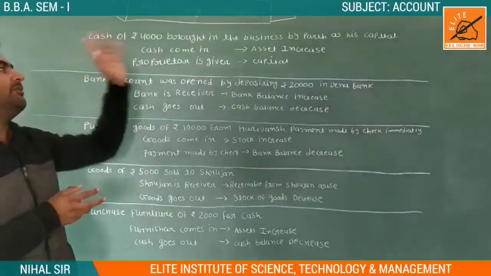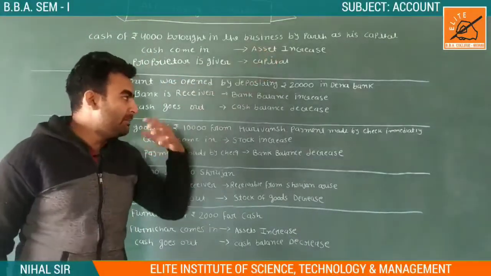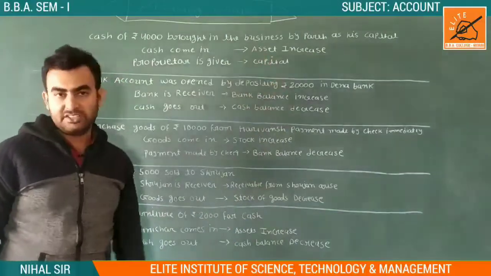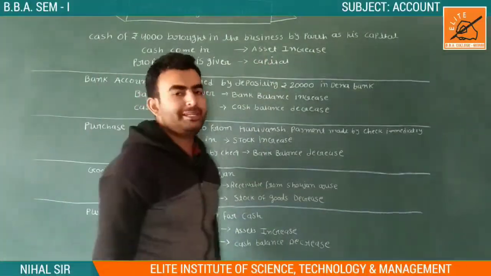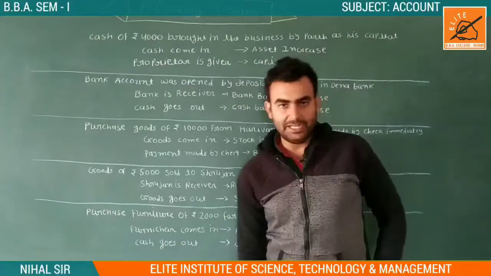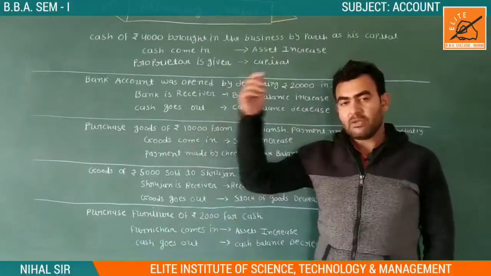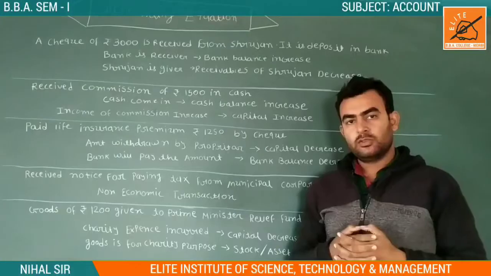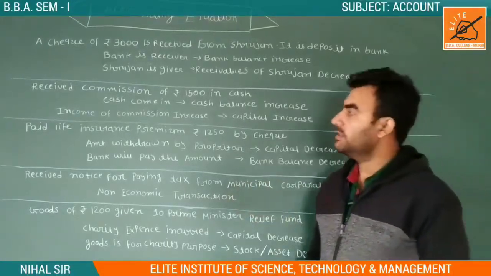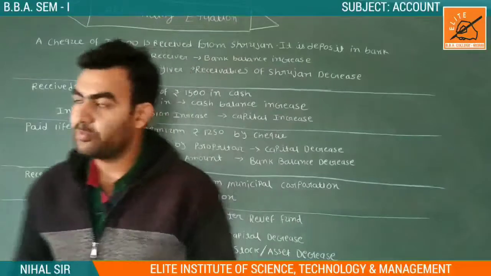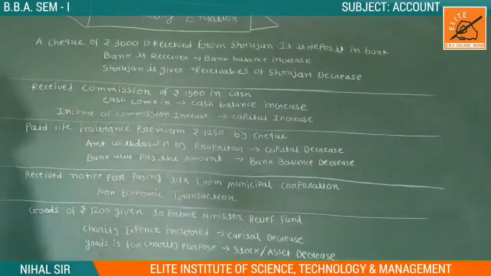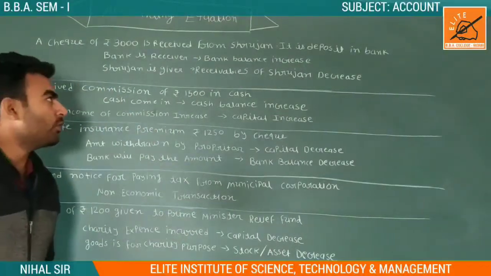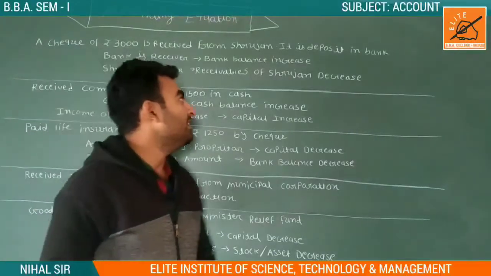And every account has a direct impact on either our assets, our liabilities, or our capital. Now we are looking at our new equation. The next equation is a check of rupees 3000 received from Srujan and deposited in the bank.